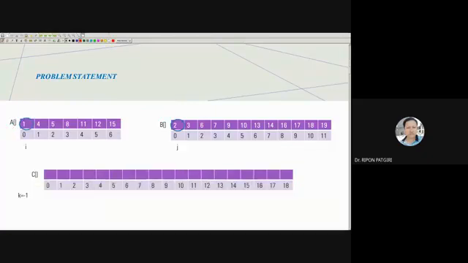Now compare the first item. I is equal to 0 and J is equal to 0. Compare A of I and B of J, and K is equal to -1. Initially nothing is placed here. If A of I is less than B of J, then A of I will be put here, otherwise B of J will be put here.